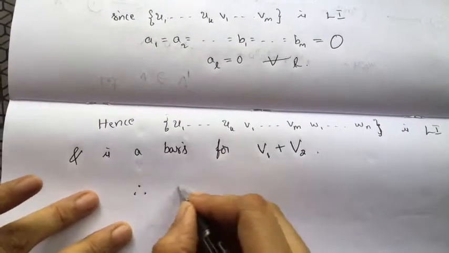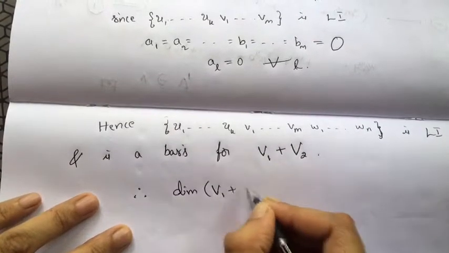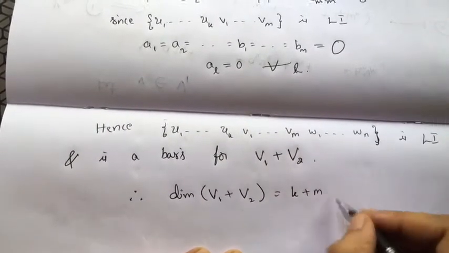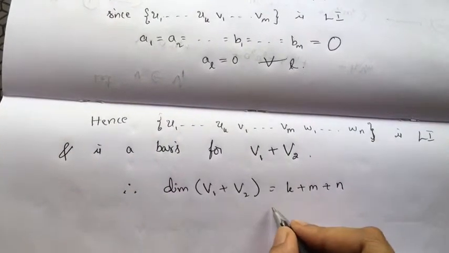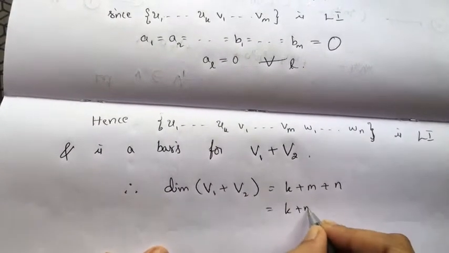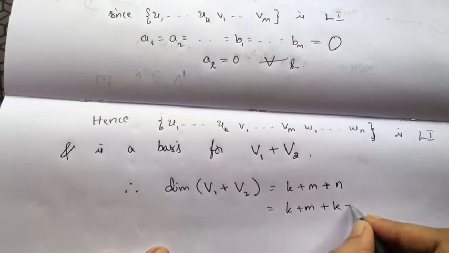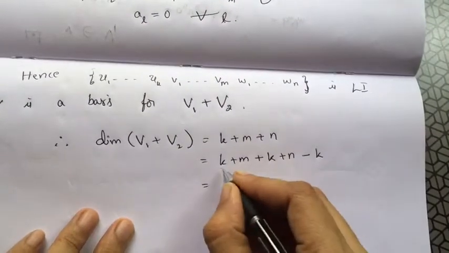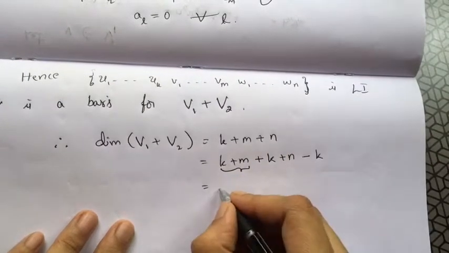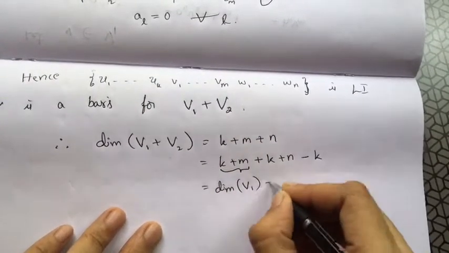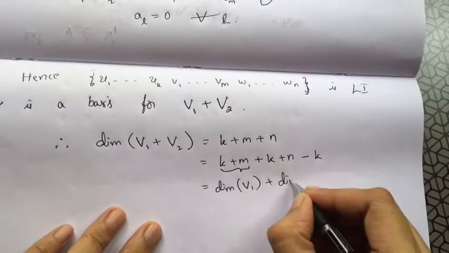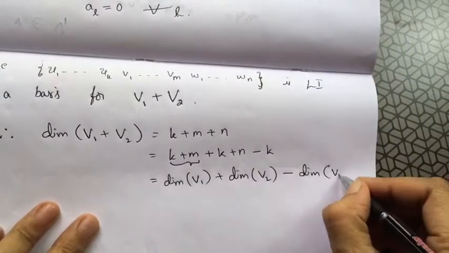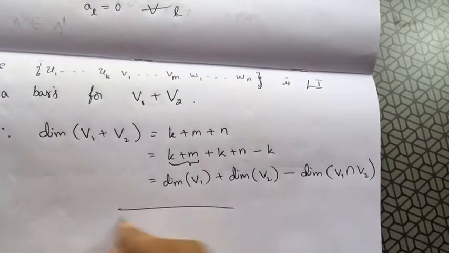So now I have proved this is a basis for V1 + V2. Therefore, what happens to the dimension of V1 + V2? The dimension of V1 + V2 is k + m + n. This is the same as writing k + m, adding one k and subtracting one k. So this k + m is nothing but the dimension of V1 plus the dimension of V2, minus k, which is the dimension of V1 intersection V2. Hence the proof.